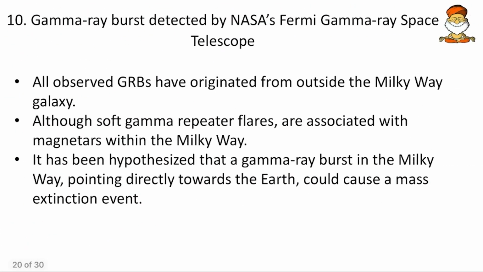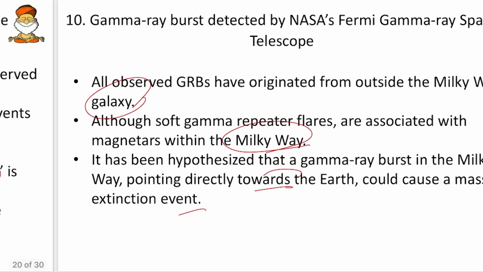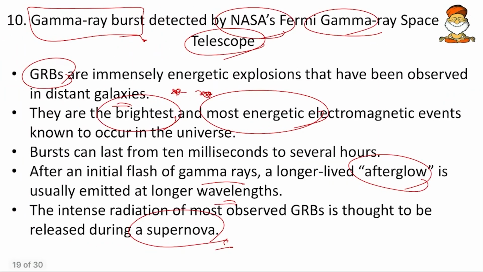Okay, so all observed GRBs have originated from outside the Milky Way galaxy. The soft gamma rays are associated with the Milky Way. So the overall meaning of these gamma ray bursts is that whenever a star undergoes supernova, intense, energetic radiations are emitted, and now we have tracked these from a galaxy that is outside the Milky Way. Okay, so we have a hypothesis that these gamma rays are going to destroy the Earth, even the whole universe. This is the hypothesis because they are so energetic.